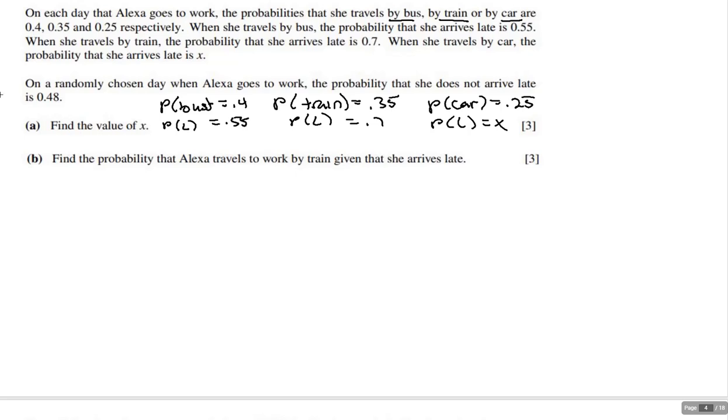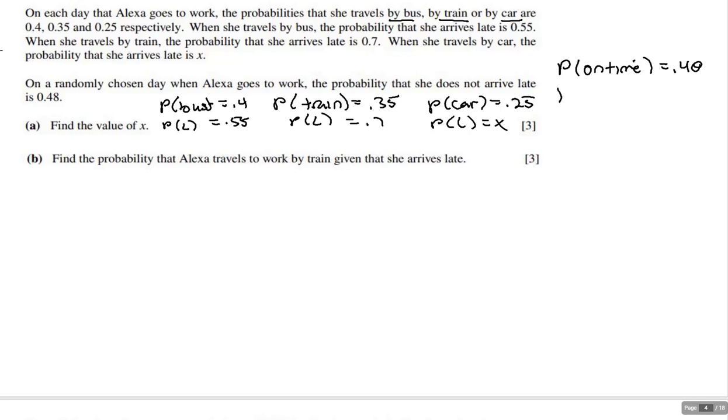After they tell you that on a randomly chosen day when Alexa goes to work, the probability that she does not arrive late is 0.48. Now see, I'm going to work on this too. So before you start this, let's make sure we make sense out of this, because I'm not a big fan of this. The probability that she does not arrive late means that she's on time. The probability that she does not arrive late means that the probability of being on time is 0.48.